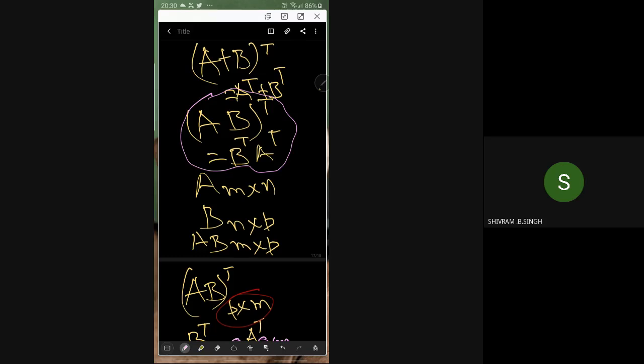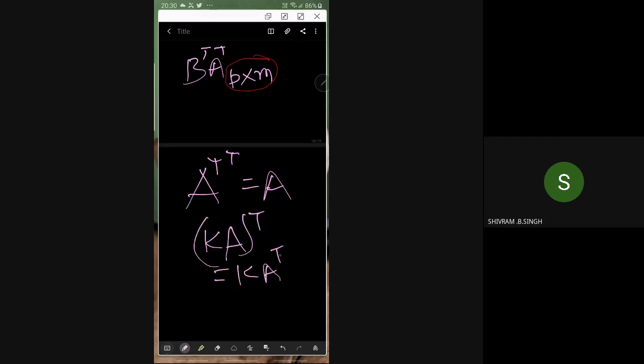And one more prominent property involving transpose is, whatever may be the size, it may be a square matrix or a non-square matrix, A transpose transpose is A. These properties are important ones. We add A plus B, and one more thing, yeah, I forgot. See, K into A, scalar times matrix. Then if you take transpose, the answer is K A transpose.